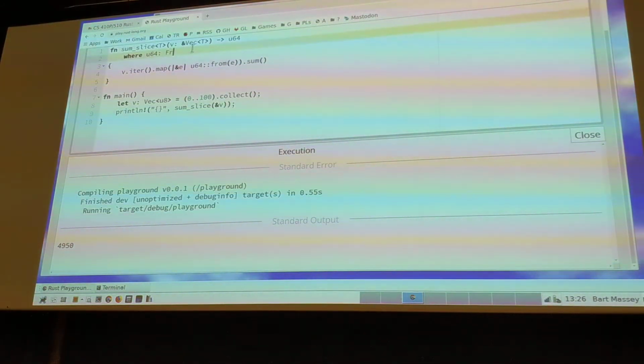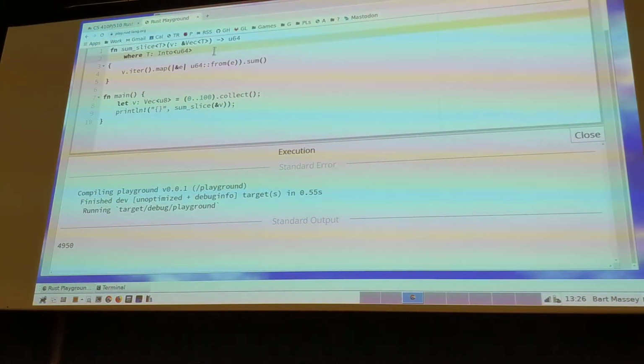U64 is a type that you can get from a T. Yeah? Oh, by the way, all types that implement from implement into, but not the other way around. So maybe it would be more natural and better to do it the other way around so that we're more generic. T colon Into U64. Maybe that would be a better way to write it. It looks a little prettier, right? And it also is more generic.